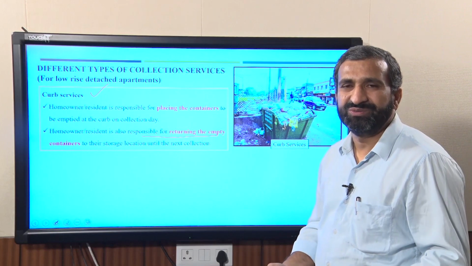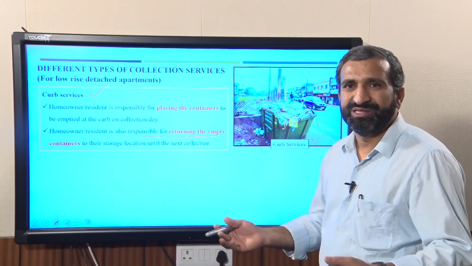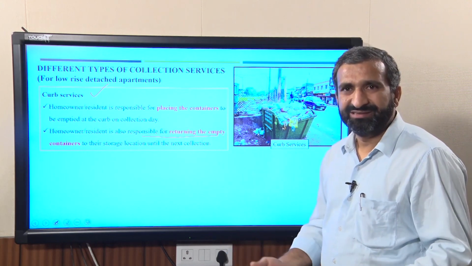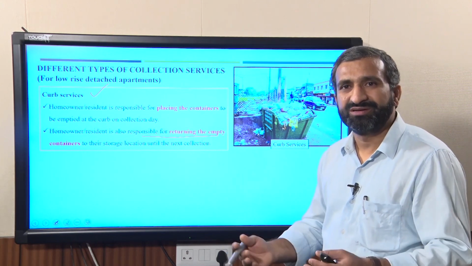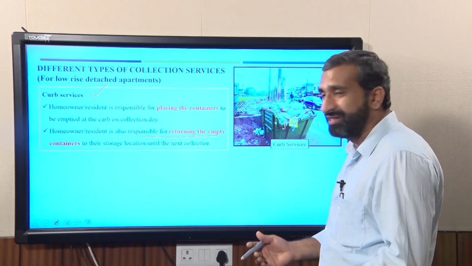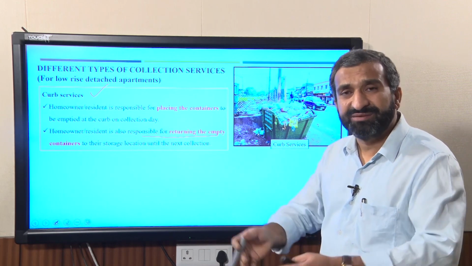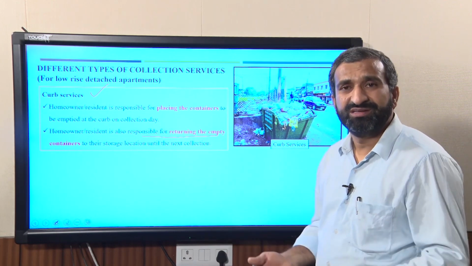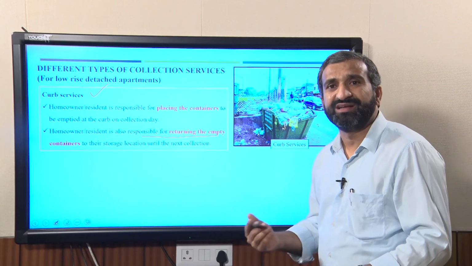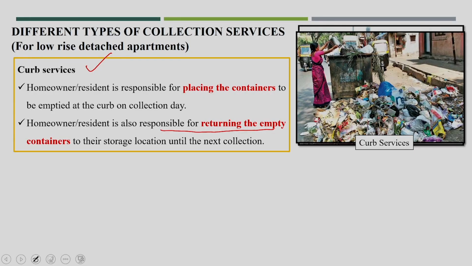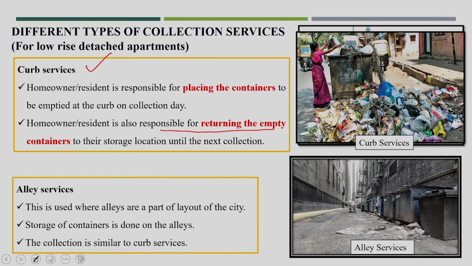Corporation need not see how many people are disposing the waste every day. They will have a particular timing, maybe 7 o'clock in the morning when this waste is getting collected. Sometimes it is possible that the waste is getting collected, sometimes the entire dustbin is getting hauled off. So, that is based on the different kinds of secondary collection system. So, you see here another one where the house owners are responsible to dispose the waste. Now, another is the